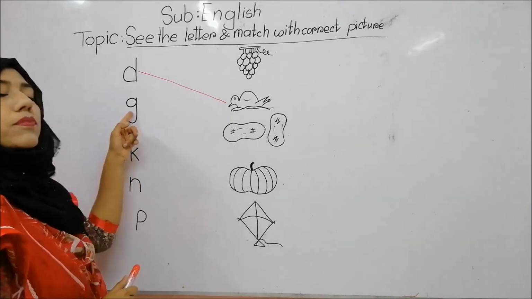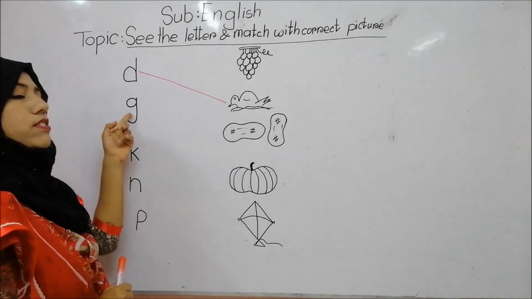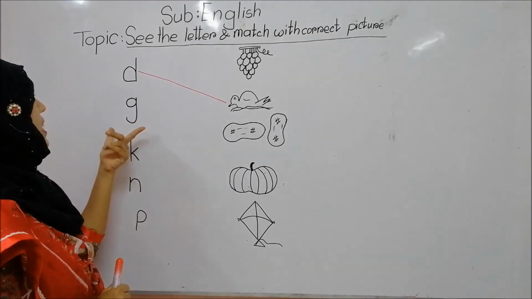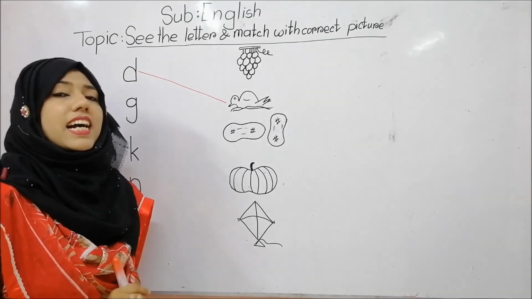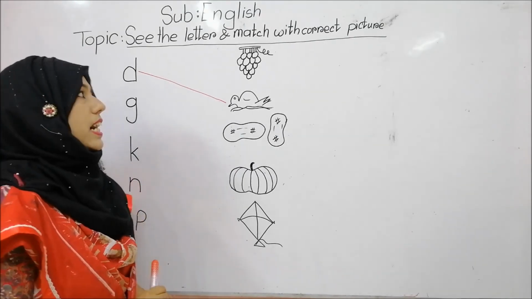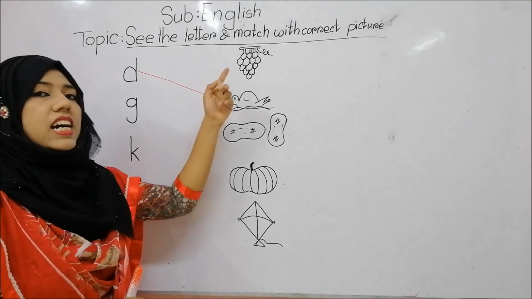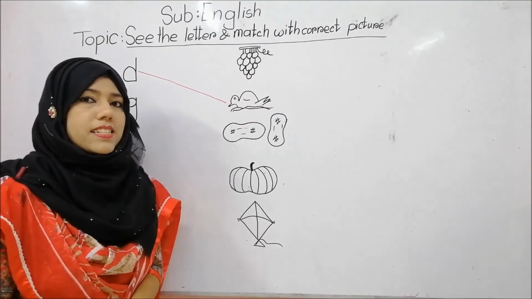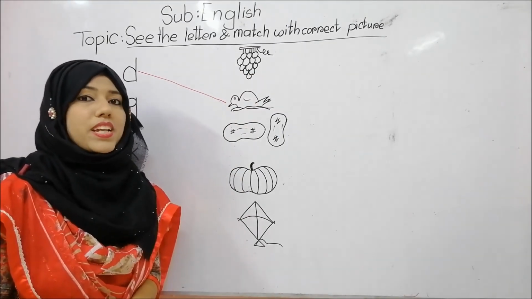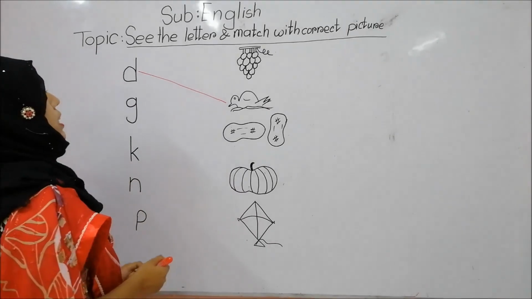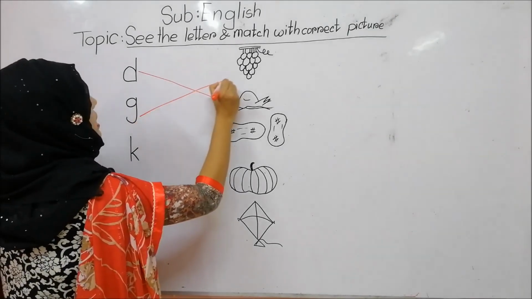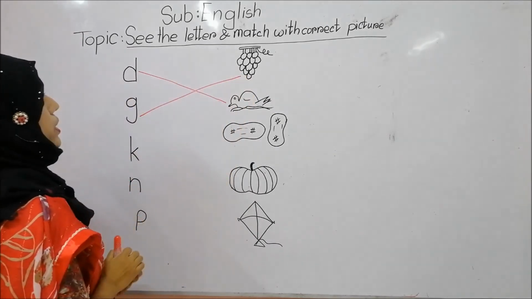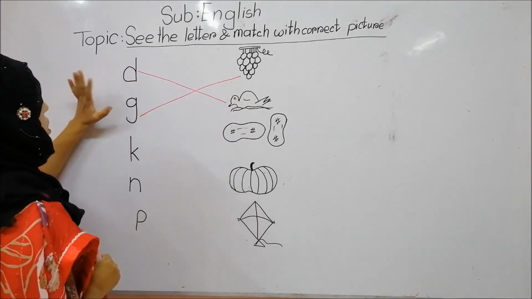Okay, then what is this letter? Can you tell me? This is letter G. G phonic sound is ga. So G, ga, grapes. Is it correct? Yes, students. This is correct. So we will make friendship with letter G and grapes. Okay, so we have done these two.